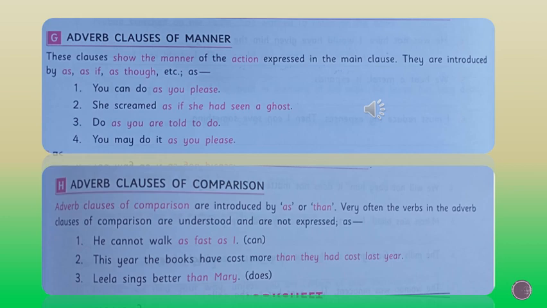She screamed as if she had seen a ghost. Next one, do as you are told to do. You may do it as you please. In all these examples, you can observe the conjunctions "as" or "as if" are used to introduce the adverb clause of manner. Okay, there isn't anything to explain more.